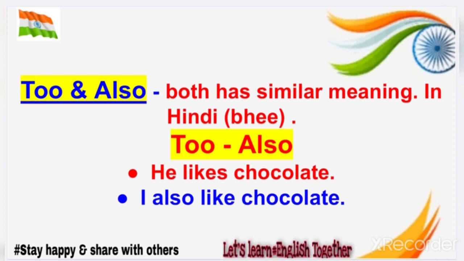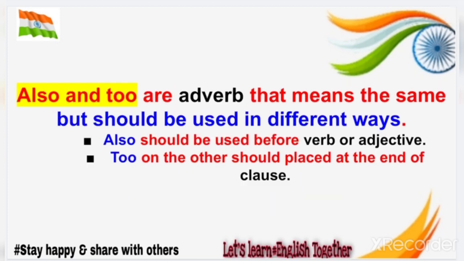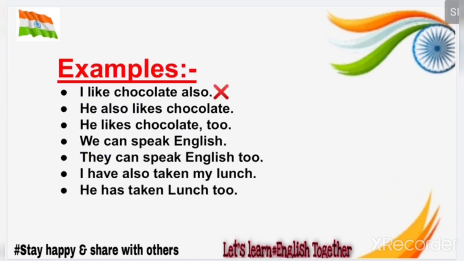Too and also both have similar meanings, in Hindi "bhi". Like, he likes chocolate, but in the second sentence I have used also: I also like chocolates. So also and too are adverbs that mean the same but should be used in different ways. Also should be used before a verb or adjective, and too, on the other hand, should be placed at the end of a clause. So let's see some examples so that you will get this concept in a clear manner.